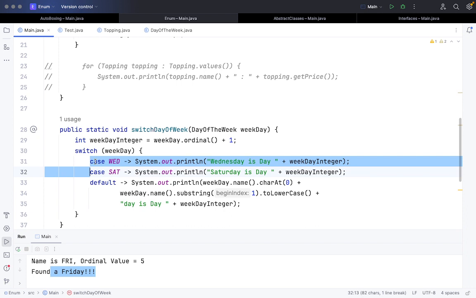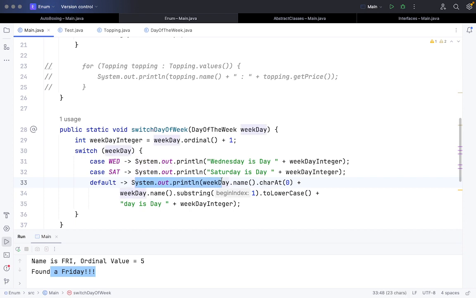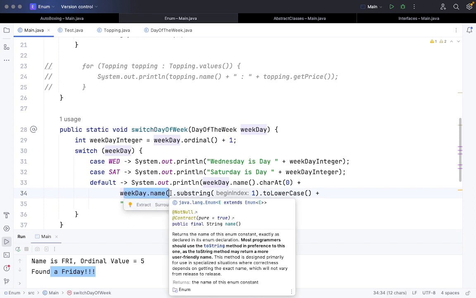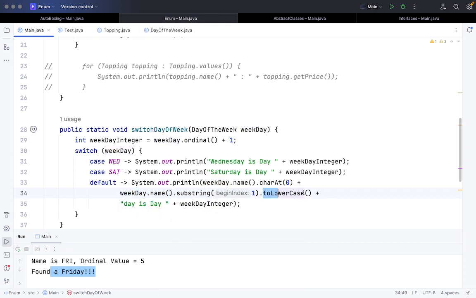If it is Wednesday or Saturday, I'm printing different kinds of statements, like Wednesday is a day or Saturday is a day. Otherwise, I'm using the default value, printing out what the day it is using lowercase. So in this case, I'm extracting the name, using caret to extract the first letter. Then I'm asking weekday.name.substring, from the second character to the remaining ones, making that lowercase, and then adding day is that day.